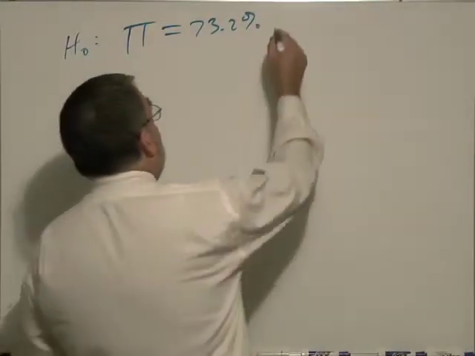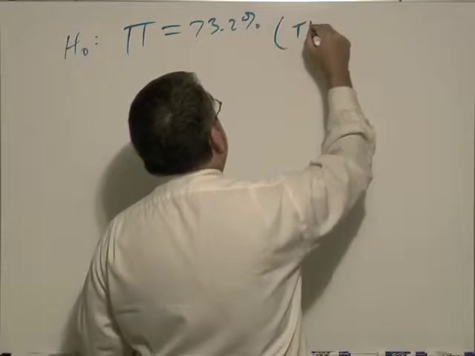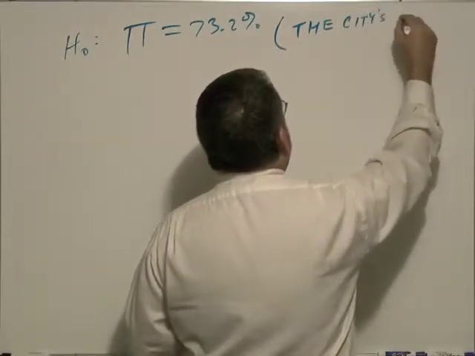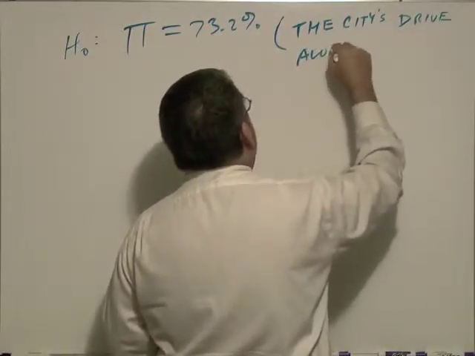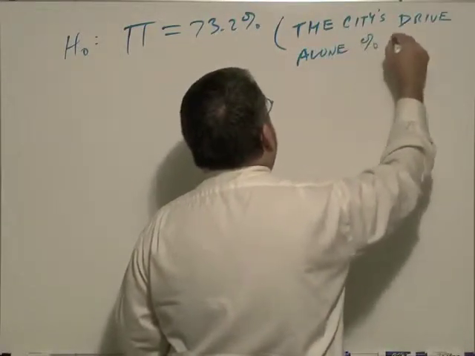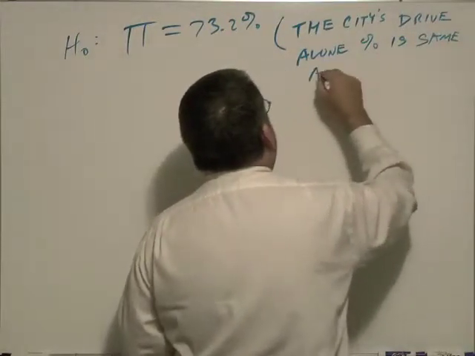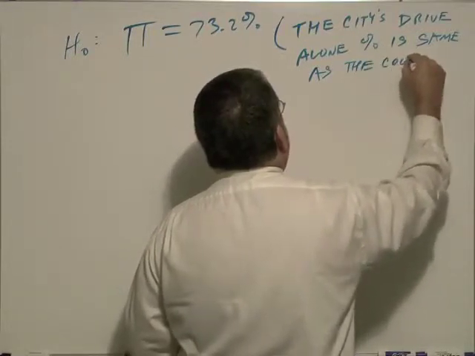And so, in plainer English, the city's drive alone percentage is the same as the country's.